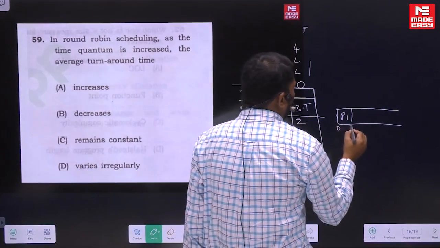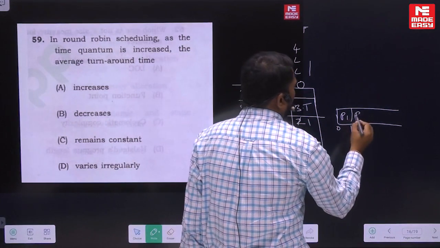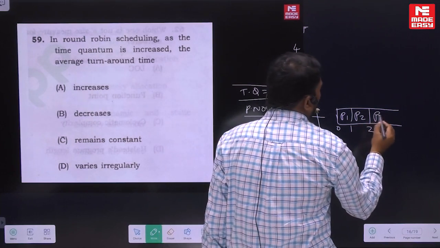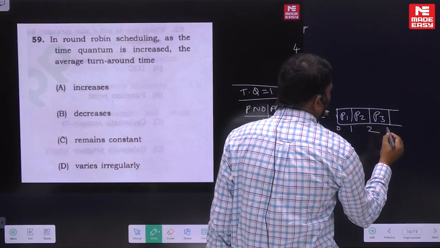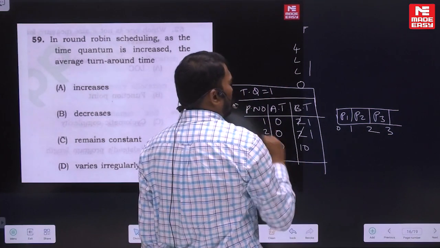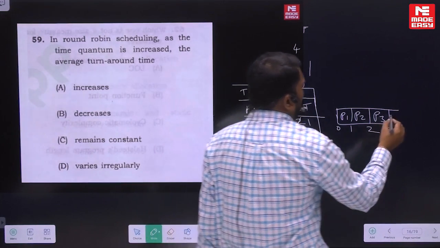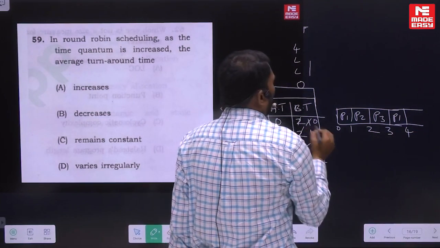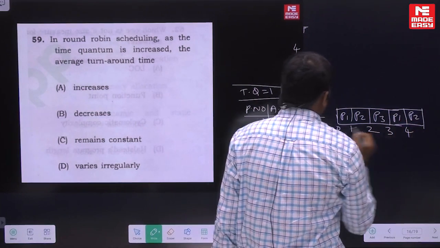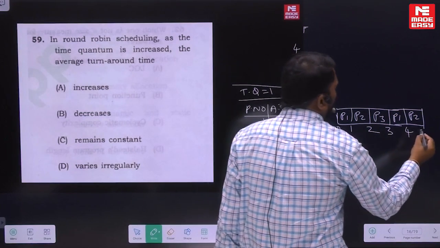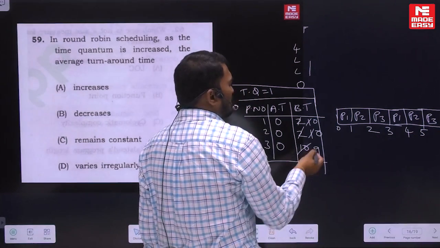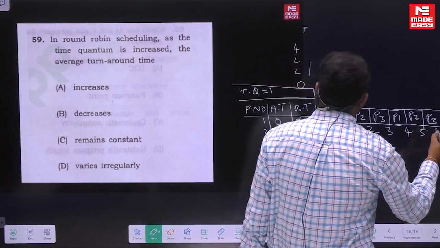First you take P1 for 1 unit, then P2 for 1 unit, that is 2, then P3 for 1 unit, so that is 3. Then P1 for 1 unit, that is 4, then P2, that is 5, then P3, the last process, so that is 14.